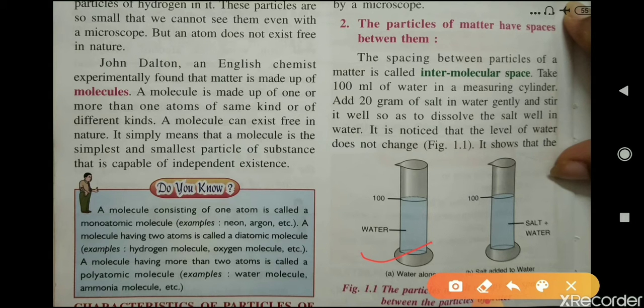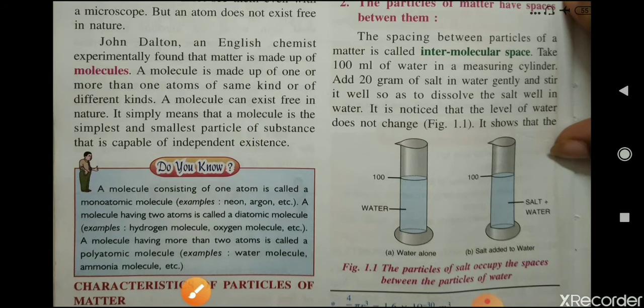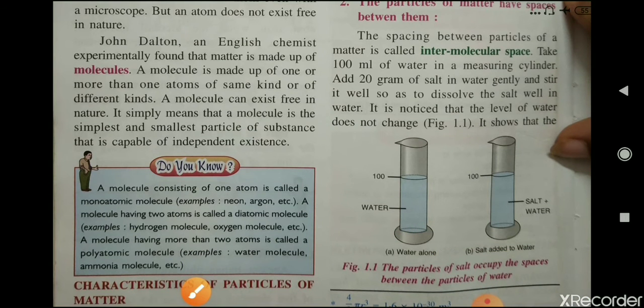This is 100 ml of water. So you have taken 100 ml of water in a measuring cylinder, and then add 20 grams of salt or sugar to the water gently. You have to stir it well so that the salt dissolves completely in the water. Then you will notice that the level of water does not change.